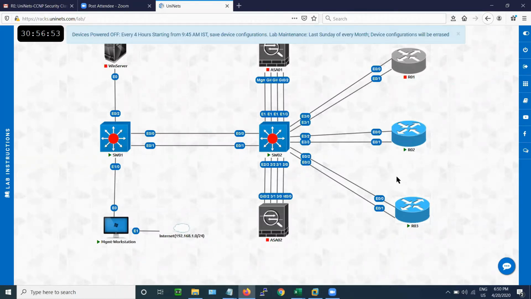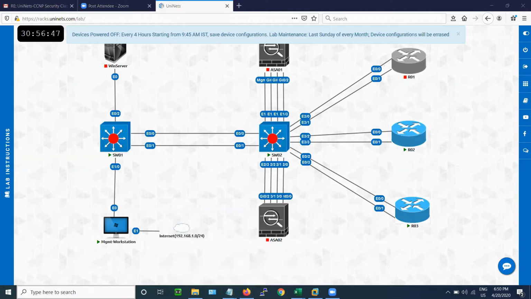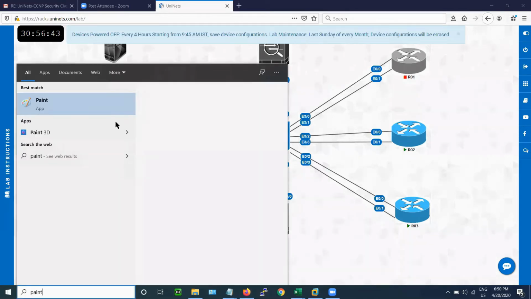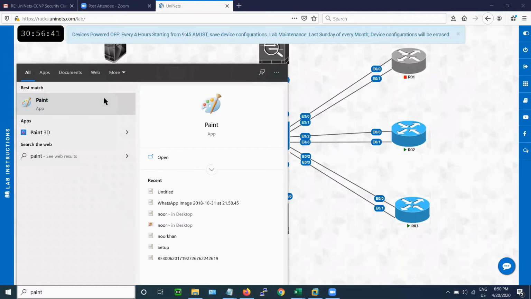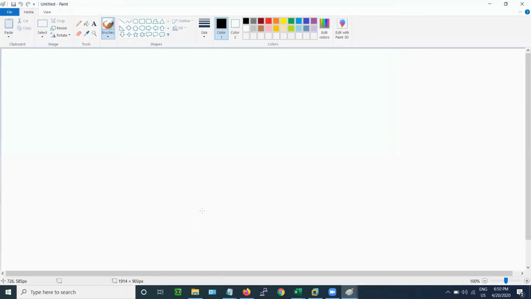So what we will do here, basically we will take a really small topology, because this is just for our understanding, right?